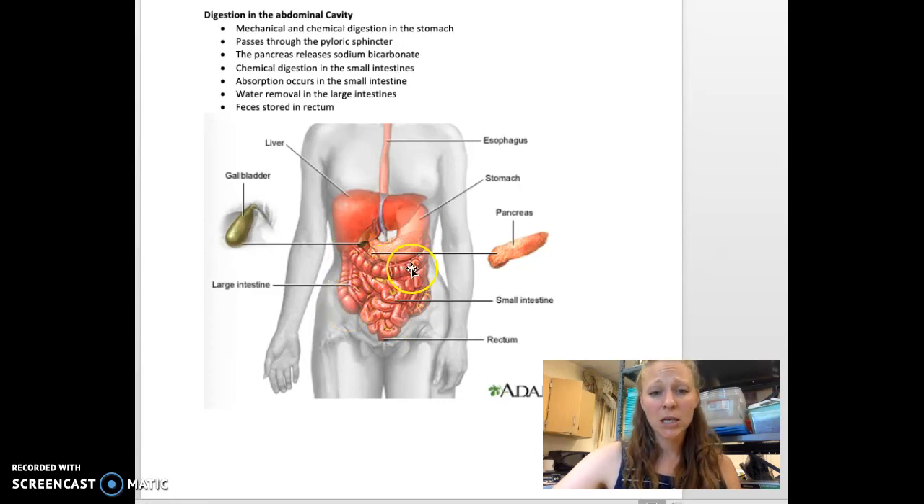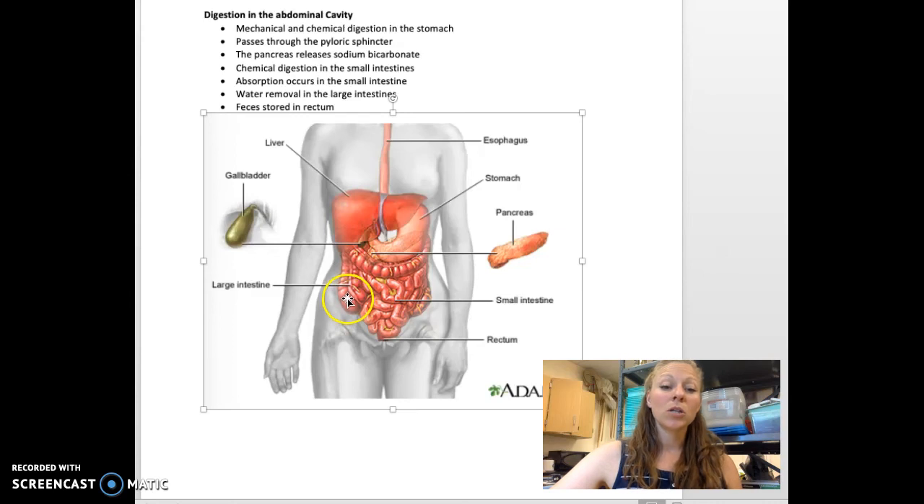The large intestines are here. In a human, we have an ascending colon, a transverse colon, and a descending colon, and then the feces hang out in the rectum until they are eliminated. And so the job of the large intestine is to remove water from the feces. So at this point, enough water has been removed from the chyme that it's starting to become something called feces. And the longer that the feces stay in the large intestines, the more water is removed.